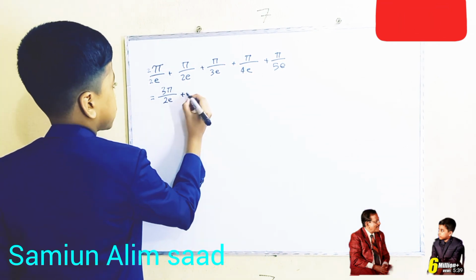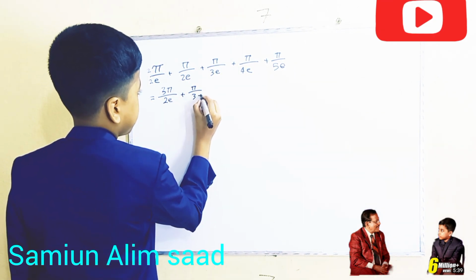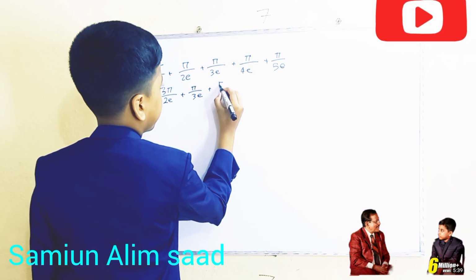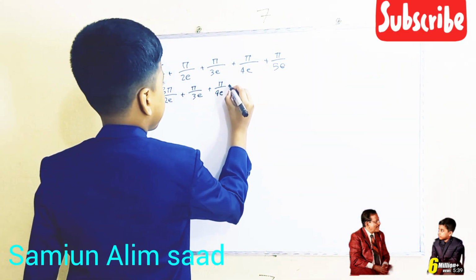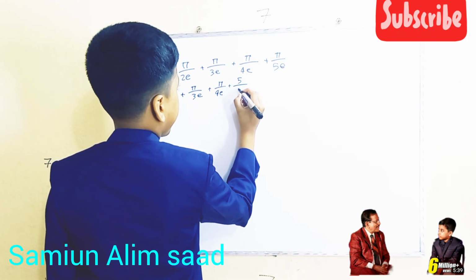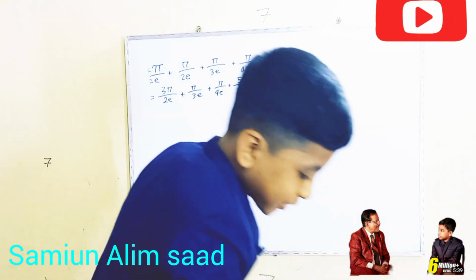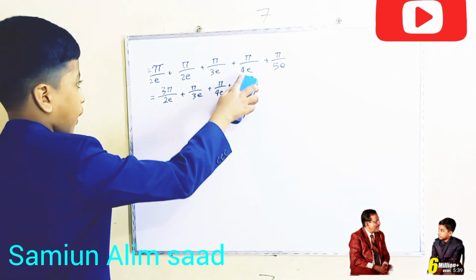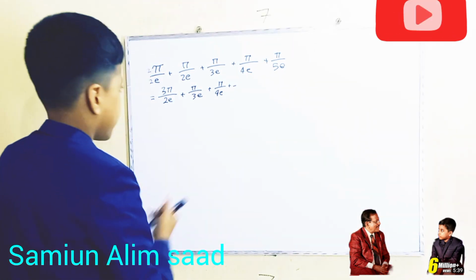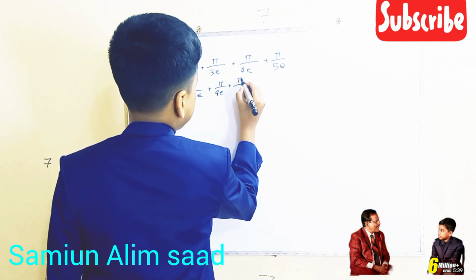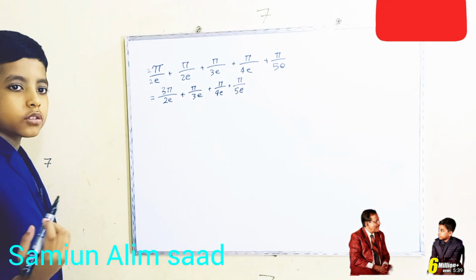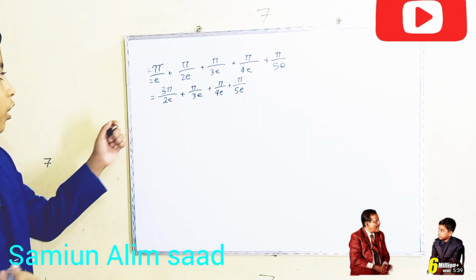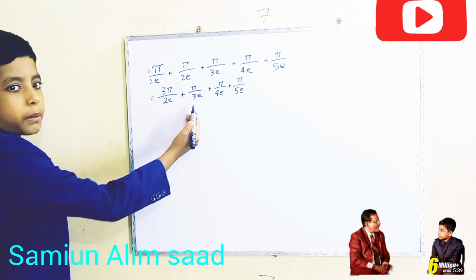So now, plus pi over 3e is what we encounter, plus pi over 4e, plus pi over 5e. Five is in the denominator of the fraction, so this is pi over 5e. Now what we have to do is multiply these by 3 and these by 2.